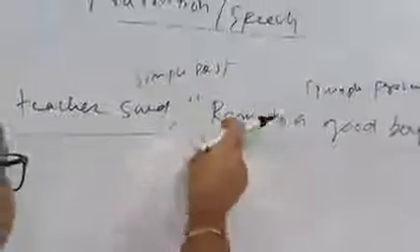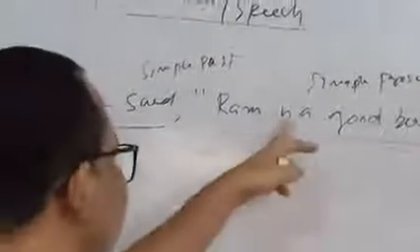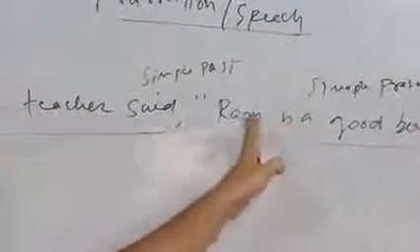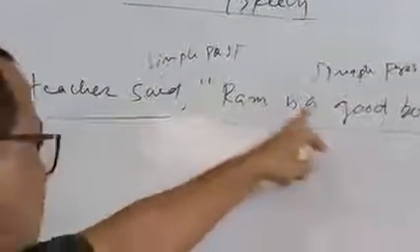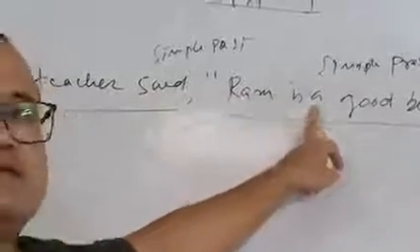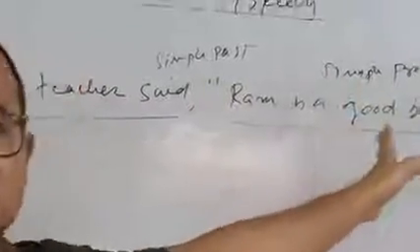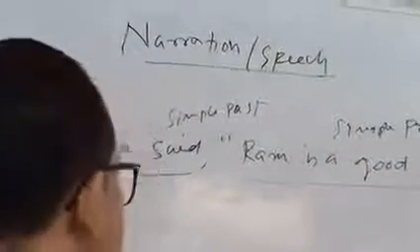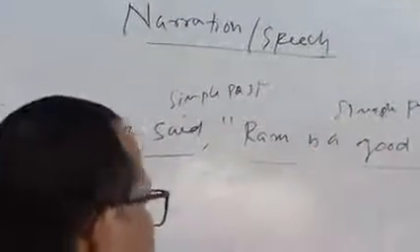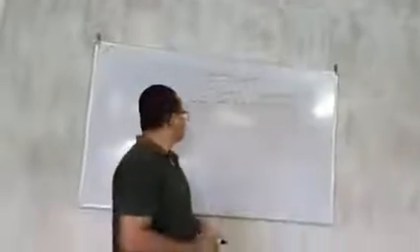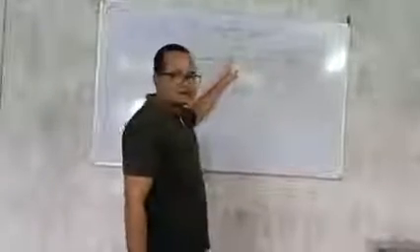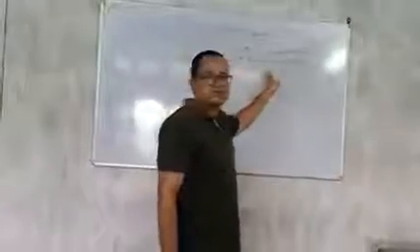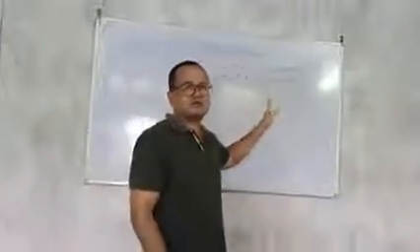How is it simple present? Because here Ram is the subject and after that is the verb. Here is is a be verb used independently in the sentence. After the be verb you can't find any other verb; there is a direct object, a good boy. So that is why it is simple present. The point I am going to confirm is that here the tense of the reported verb is simple past and the tense of the reporting speech is simple present. This is the first example of corresponding past.